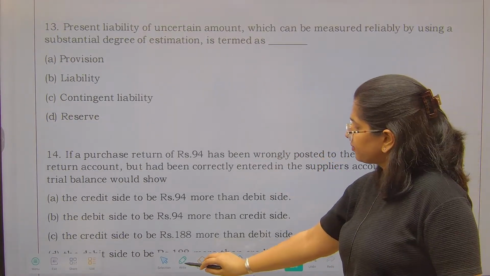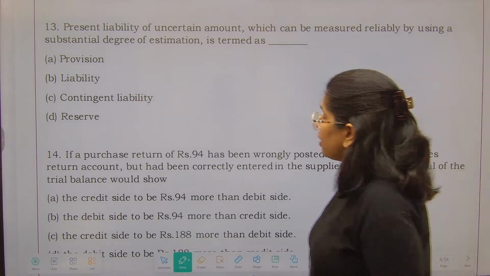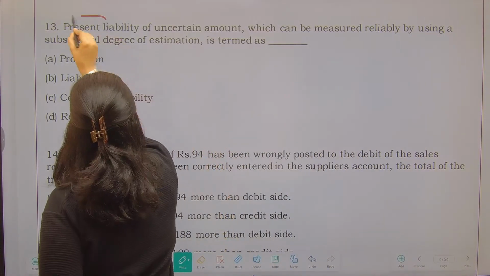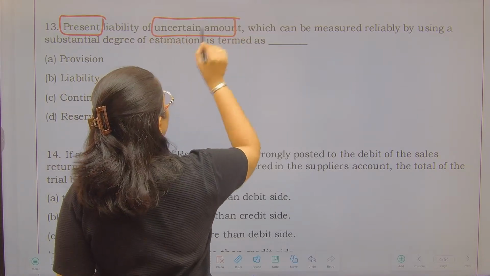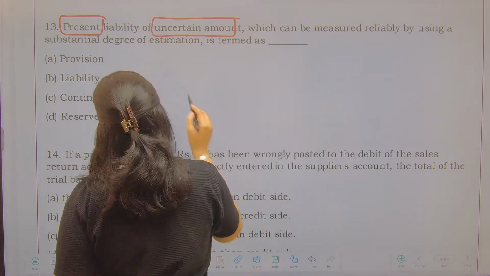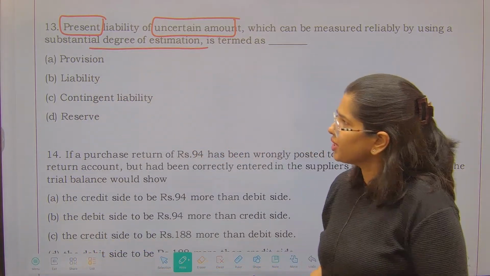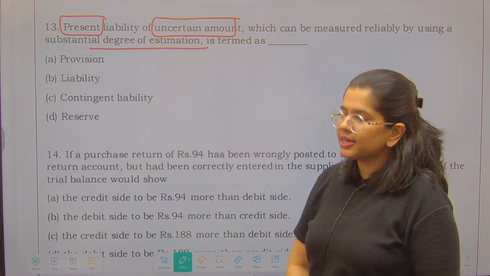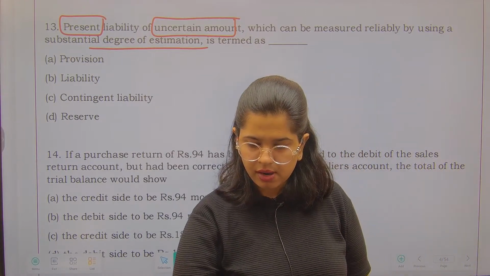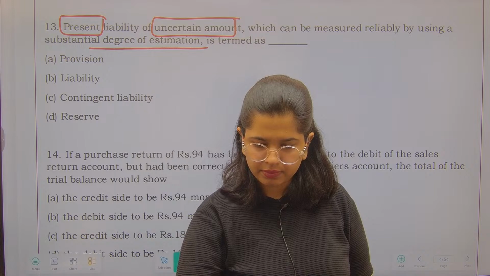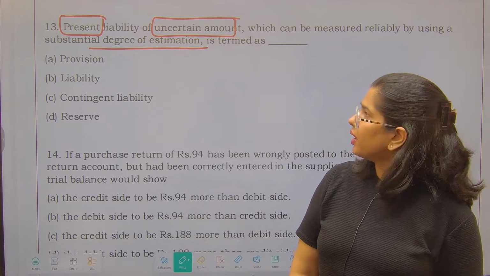Next is present liability of uncertain amount. ठीक है, two things. It is present liability and the amount is uncertain, which can be measured reliably by using estimation, is termed as provision, liability, contingent liability or reserve. बताइए, what do we refer to it?